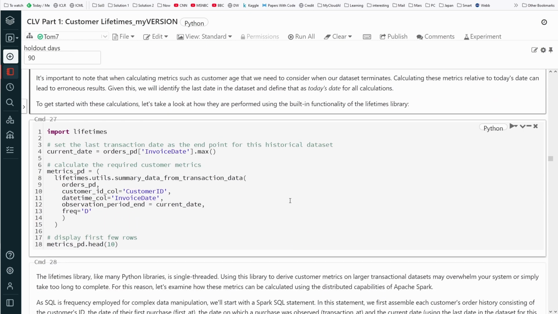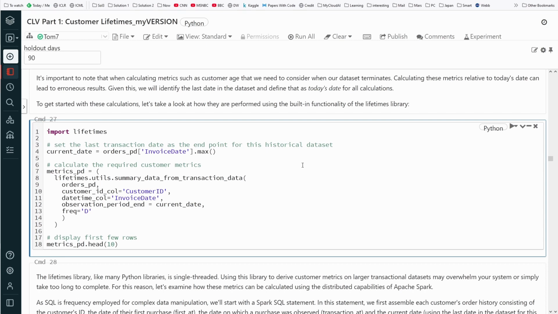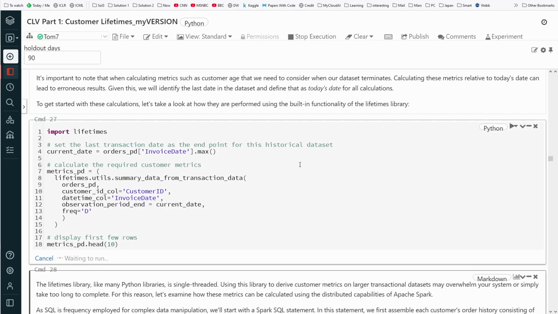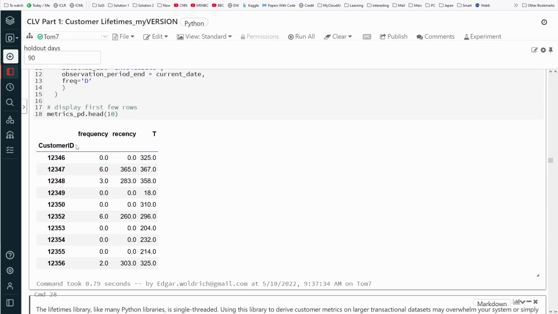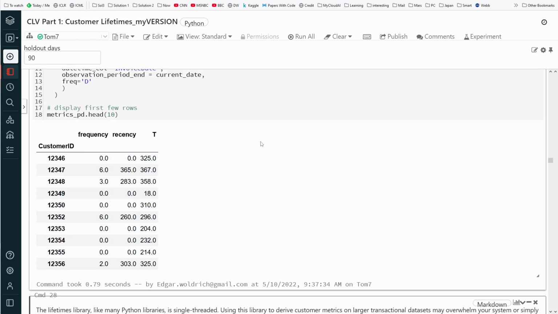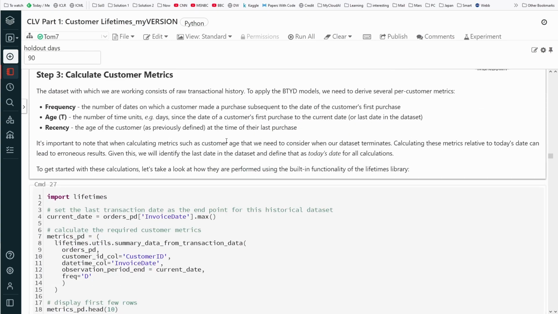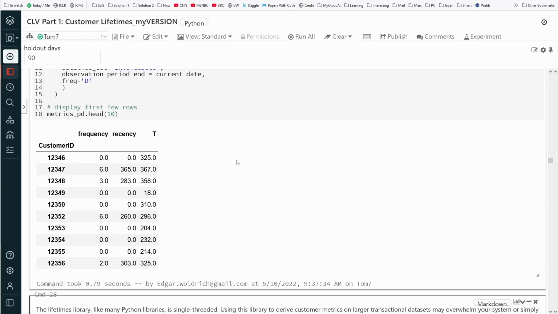This is simple. I mean, there's nothing else to do. You can follow the code. For each customer ID, we have a frequency, a recency, and T, which is the age, the number of time units in days.